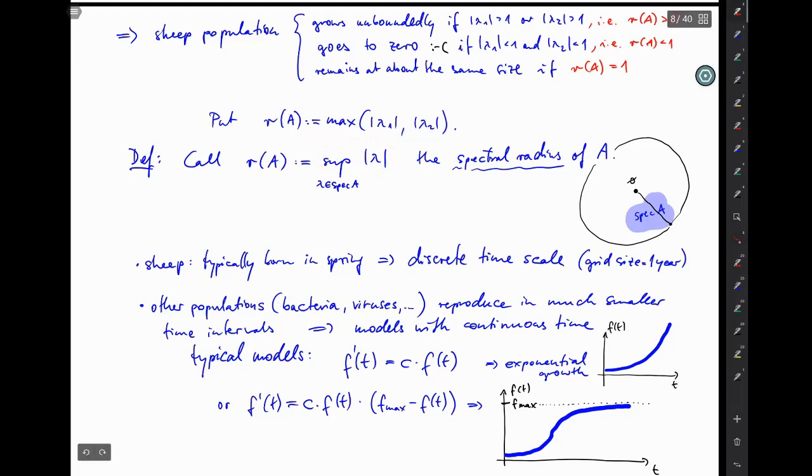So in fact we can replace sup here by max, which means yes, there is a point in the spectrum for which this circle around 0 that just about covers the spectrum touches the spectrum.